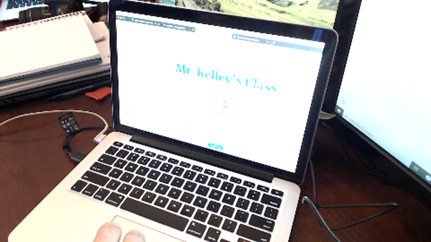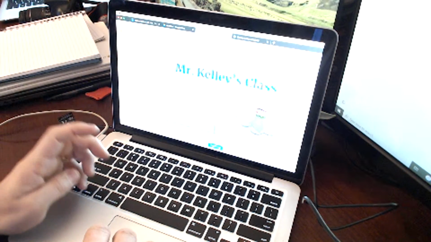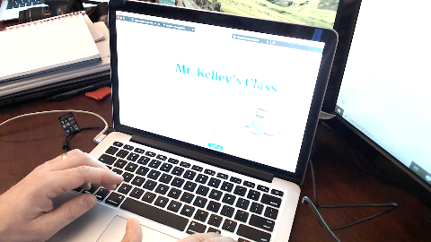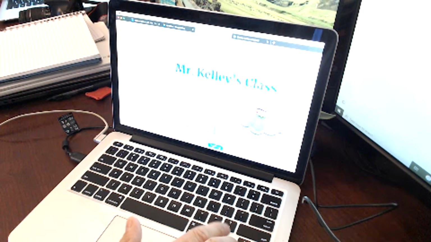And I can drag this around. This works pretty much like a desktop publisher. What I mean by that is I can just drag these around and float them on top of each other as I need. Let me make this picture a little bit bigger. And let's say I want to put this text on top of this picture, but if I look at it, it actually looks like it's behind the image. See here, I can't see it because it's behind the picture. Well, what do I do?